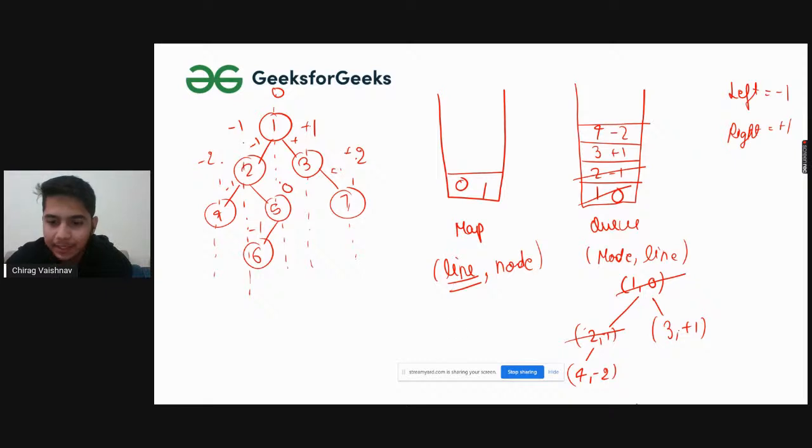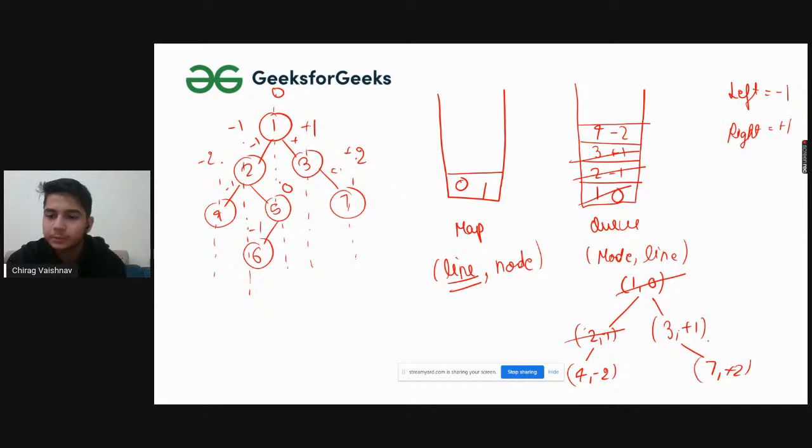So let me just quickly go back. So 4 comma minus 2, left and right. After that we'll be checking for 3 comma plus 1, because we are moving in the queue, so we'll be popping the first element only. Then we'll check, okay, does left exist? No, it does not. Does right exist? Yes. 7 comma plus 2.